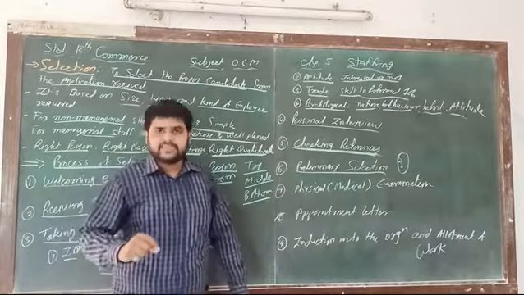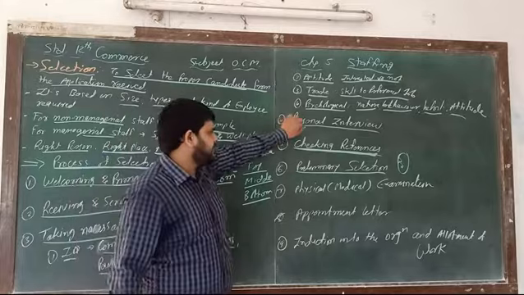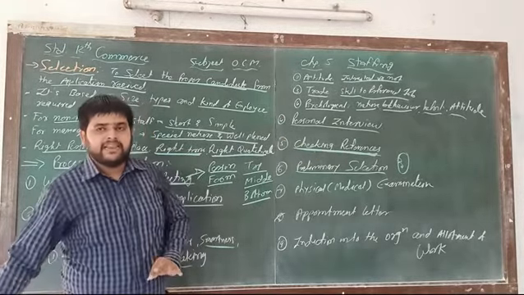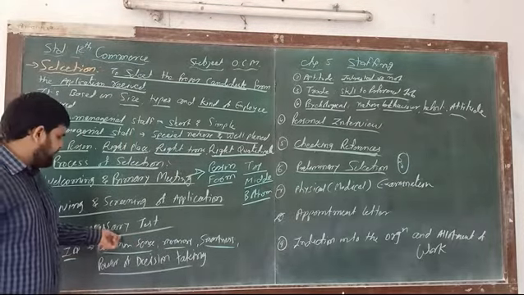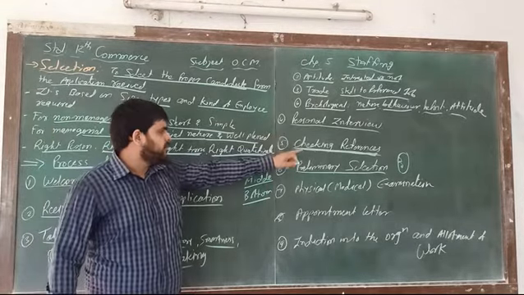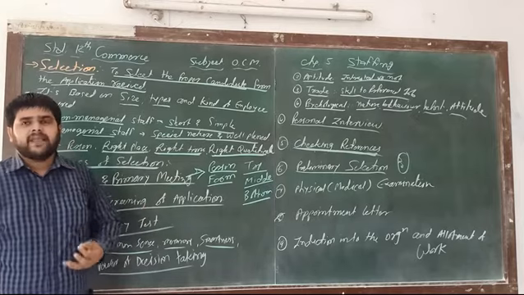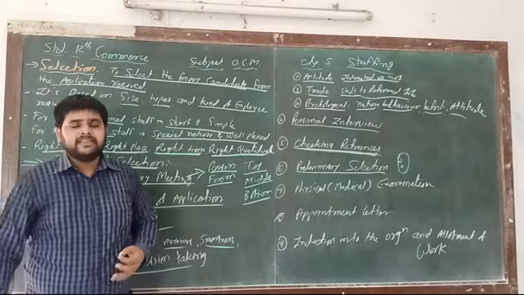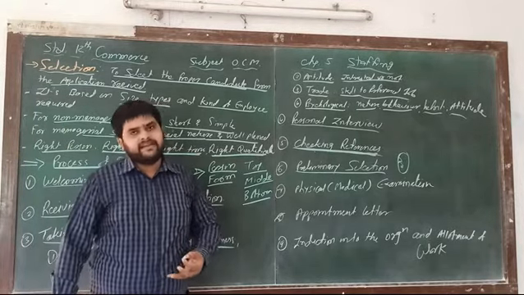Primary selection is totally based on the tests, personal interview, and checking references. One thing is that primary selection always has more than the required number of candidates.